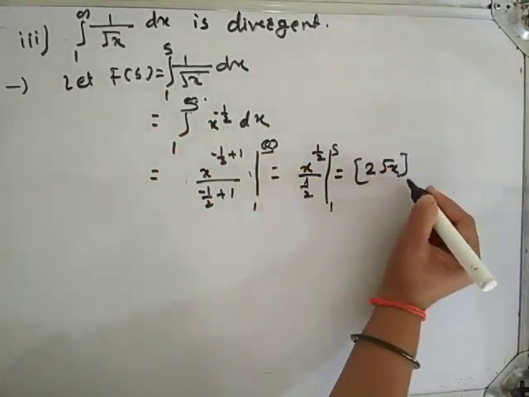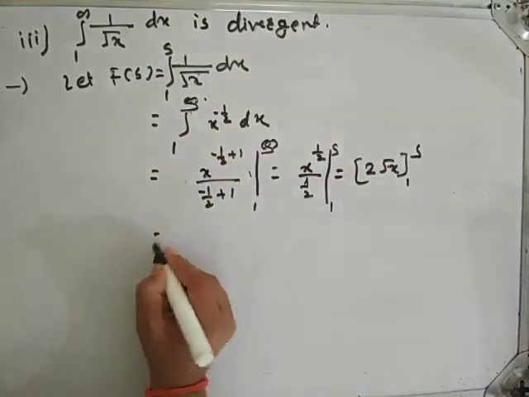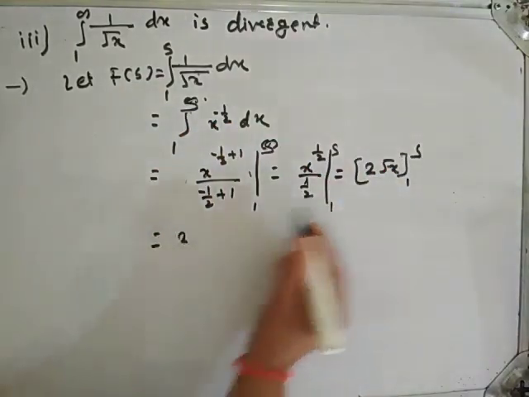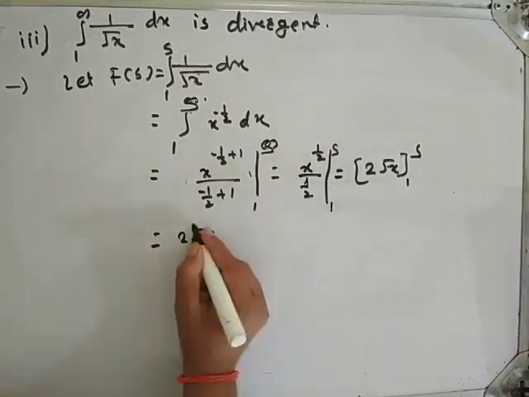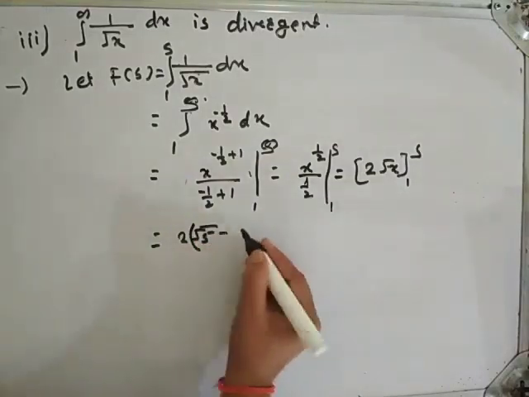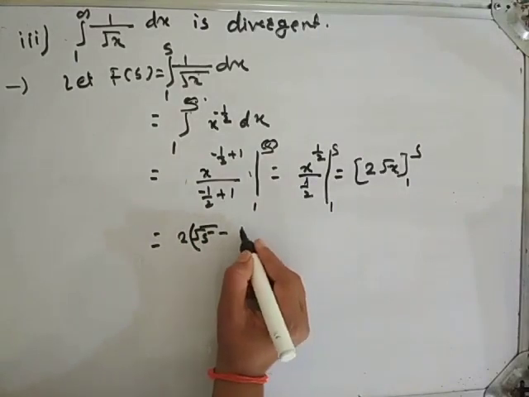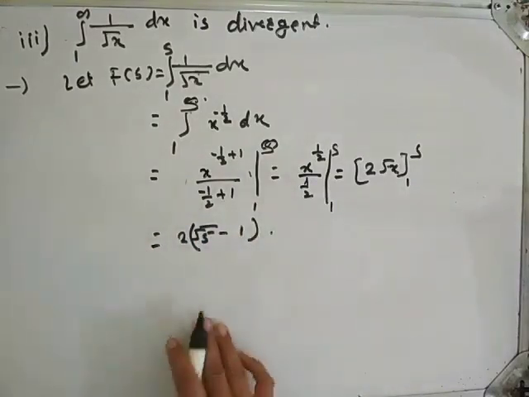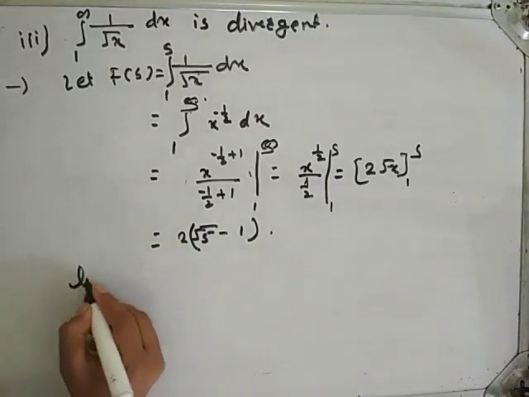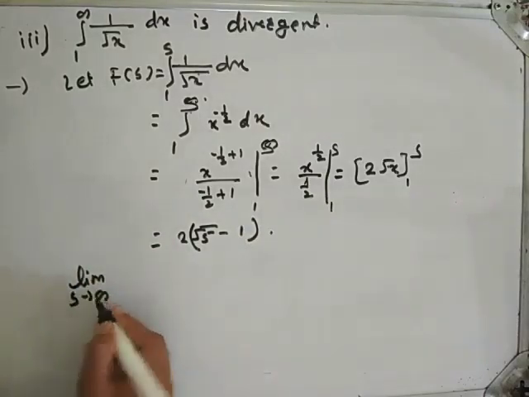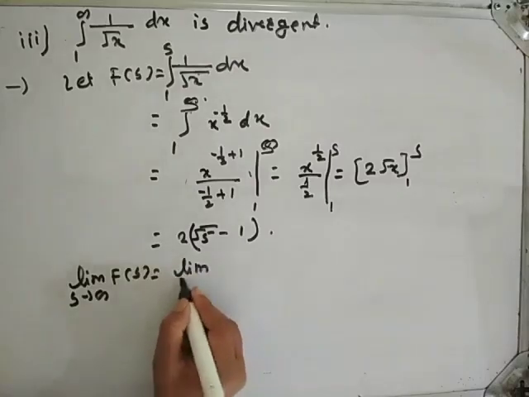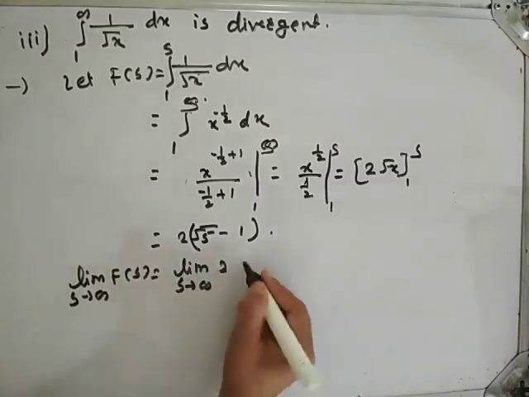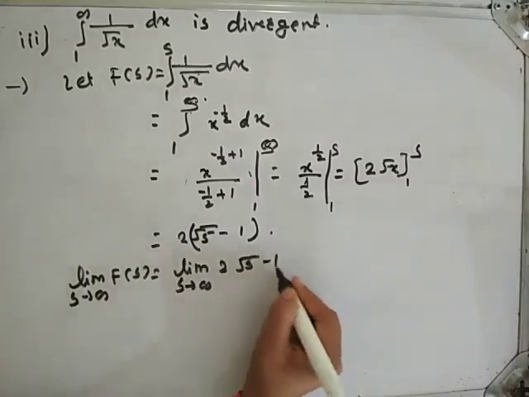Here the limit is from 1 to s. This is equal to 2 root of s minus root of 1, which is 1. So this is your f of s. Now find the limit as s tends to infinity of f of s. This is equal to limit s tends to infinity 2 into root of s minus 1.